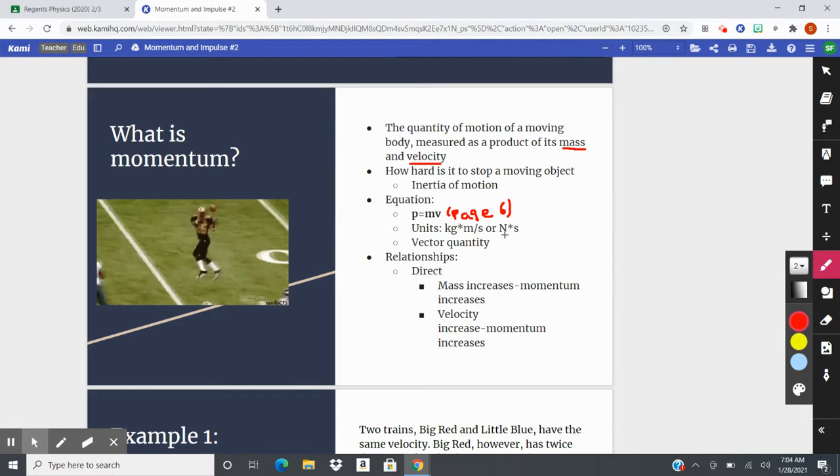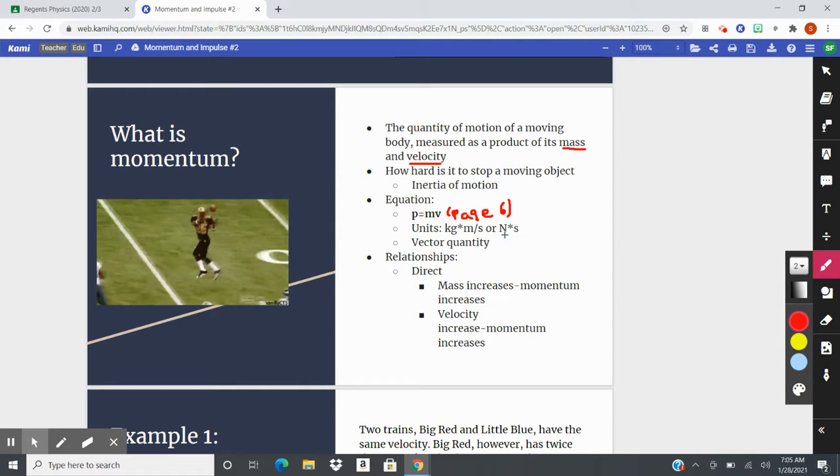Momentum is a vector quantity. So what does that mean? What that means is that it relies on magnitude and direction. You need both the magnitude and the direction. Direction matters. So now we're going to be dealing with, you may have a positive momentum or a negative momentum. Remember, that negative sign just means you're going in the opposite direction.